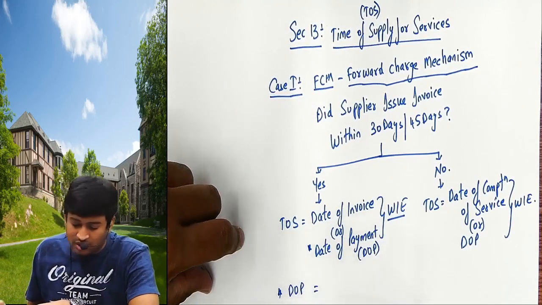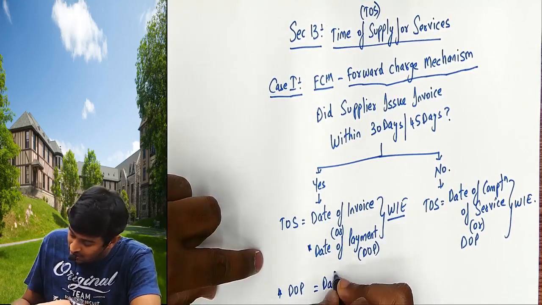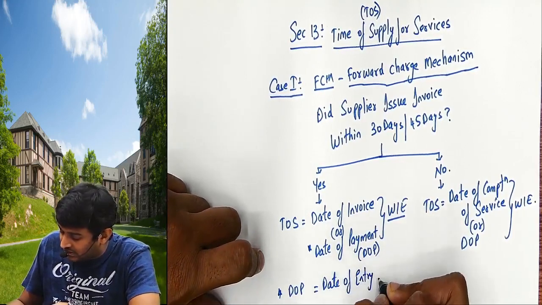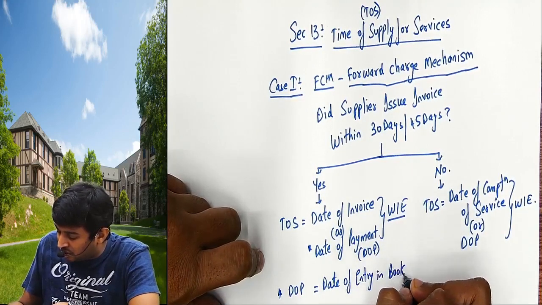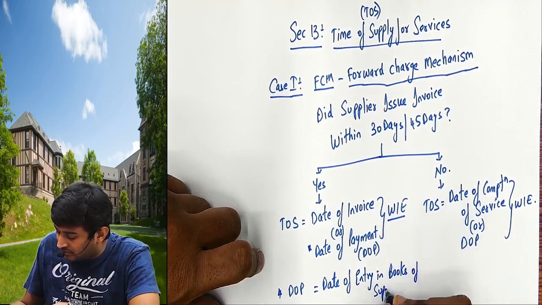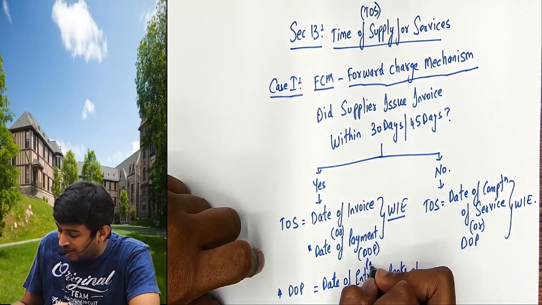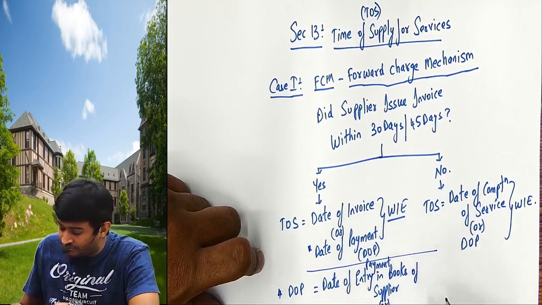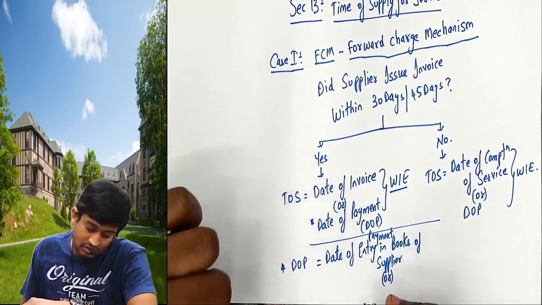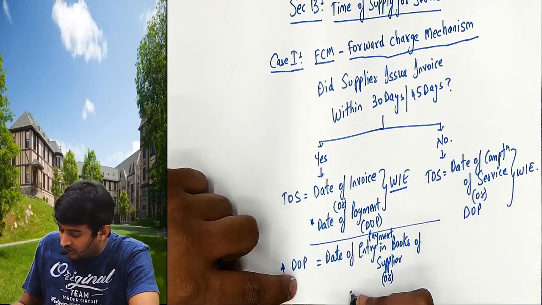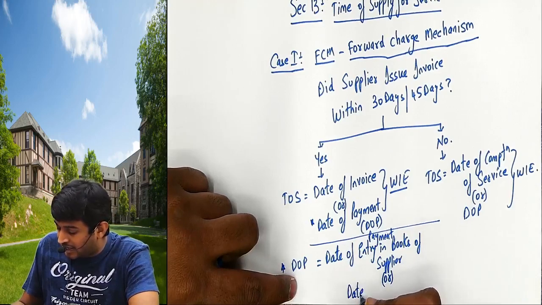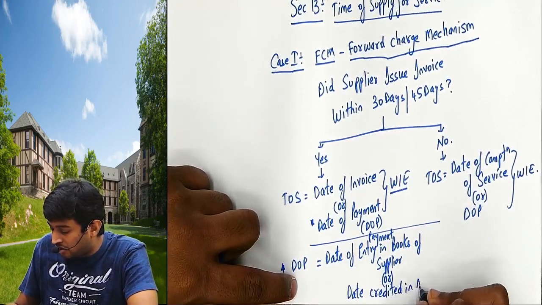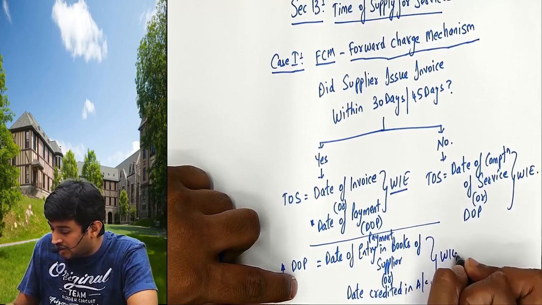Date of payment is equal to date of entry in the books of supplier, or date credited in the bank account, whichever is earlier.